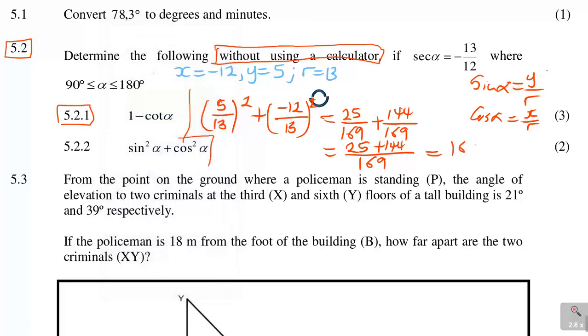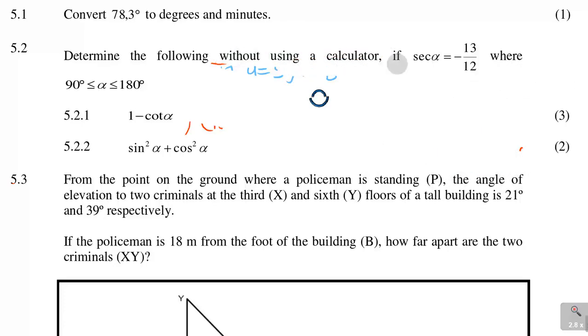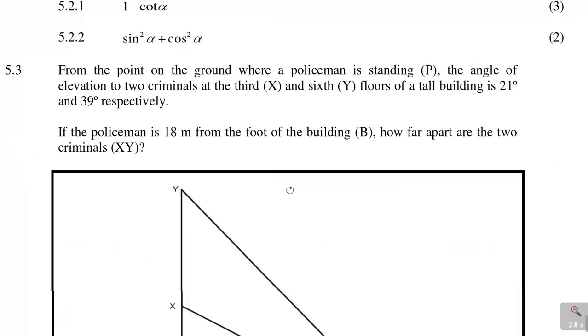So you have got 169 over 169. Then this cancels to give us a 1. As I said, this is an identity: sine squared alpha plus cos squared alpha is equal to 1. So that is how you could have solved that. And yes, let's continue as we are towards the finishing of this paper.